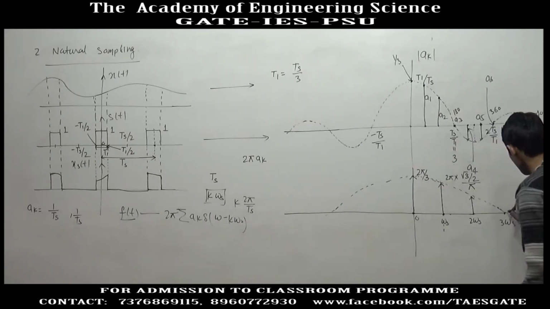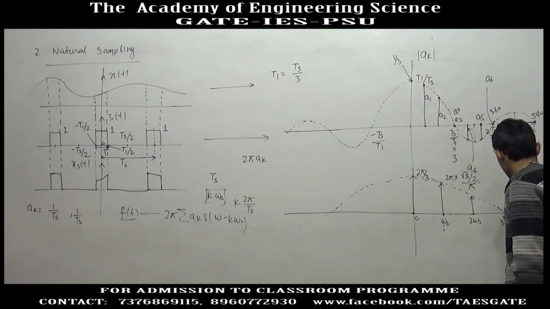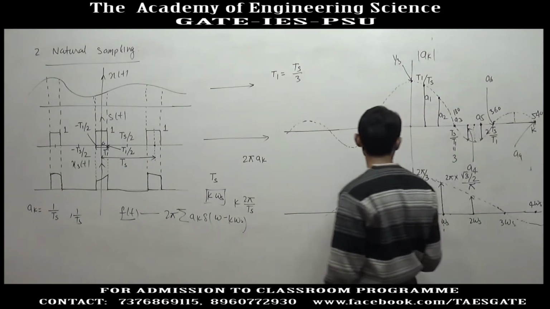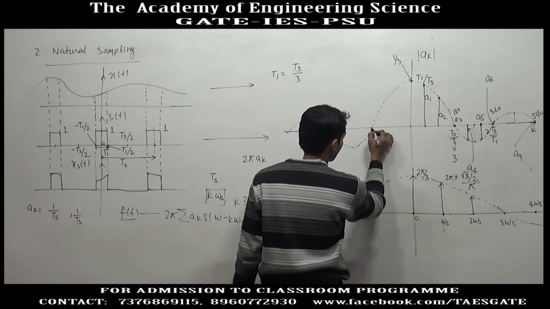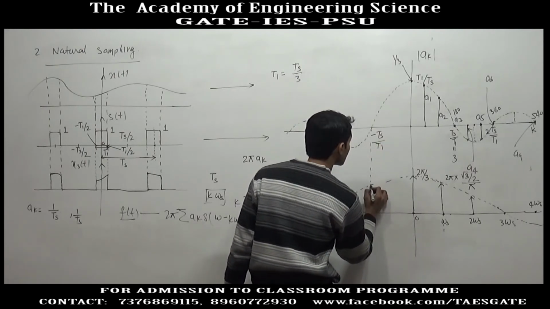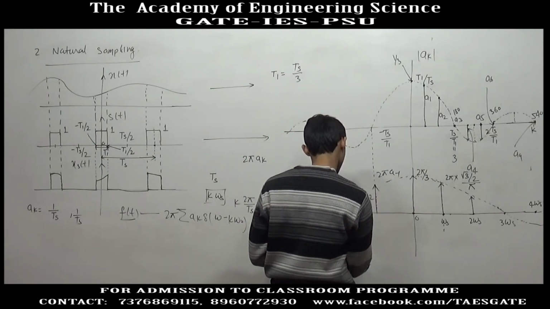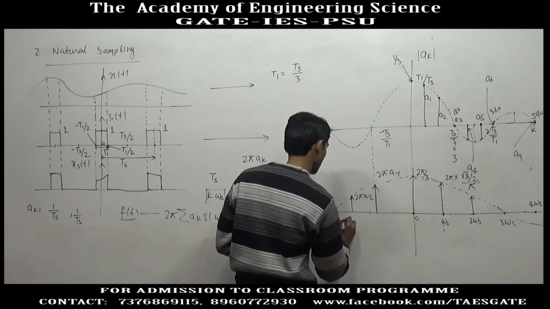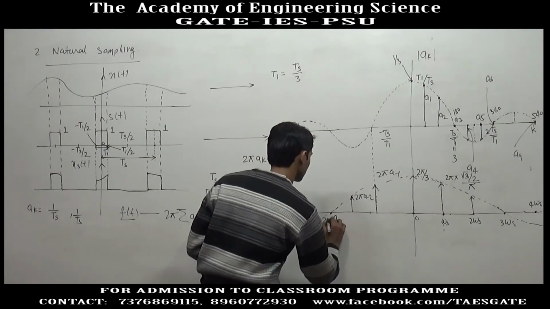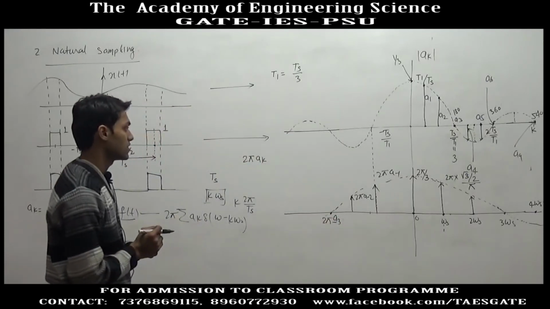At 3 omega s, since this is also a place of impulse, but a3 is 0, the strength of impulse is 0 here. Similarly we will get the images: 2 pi a minus 2, and at this place 2 pi a3 is 0, a minus 3 is 0.